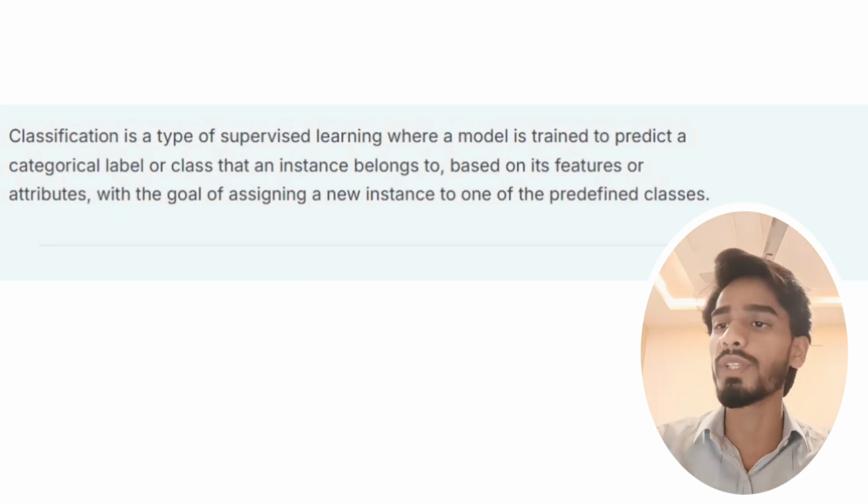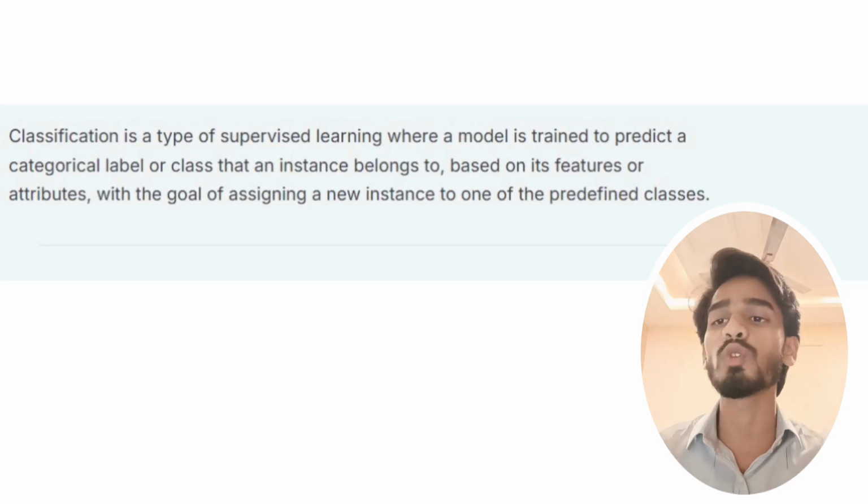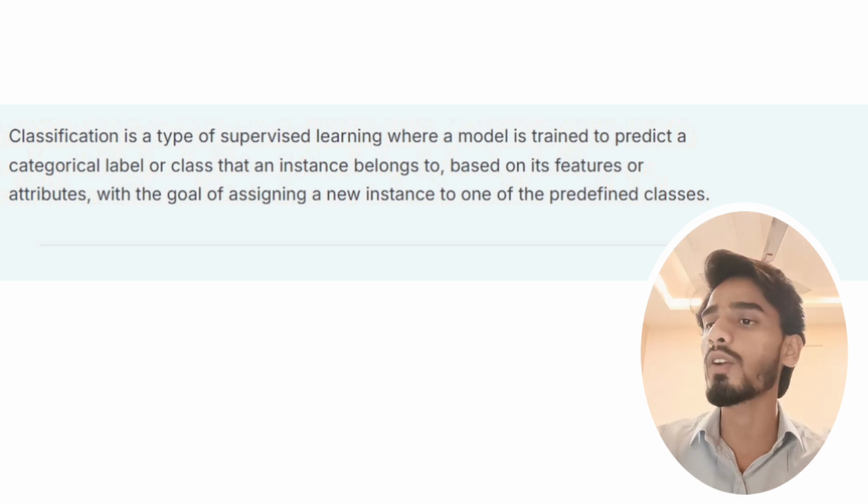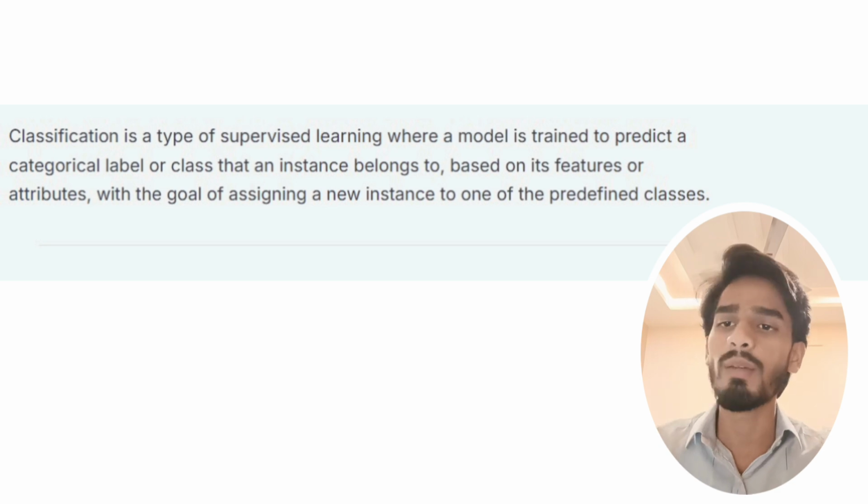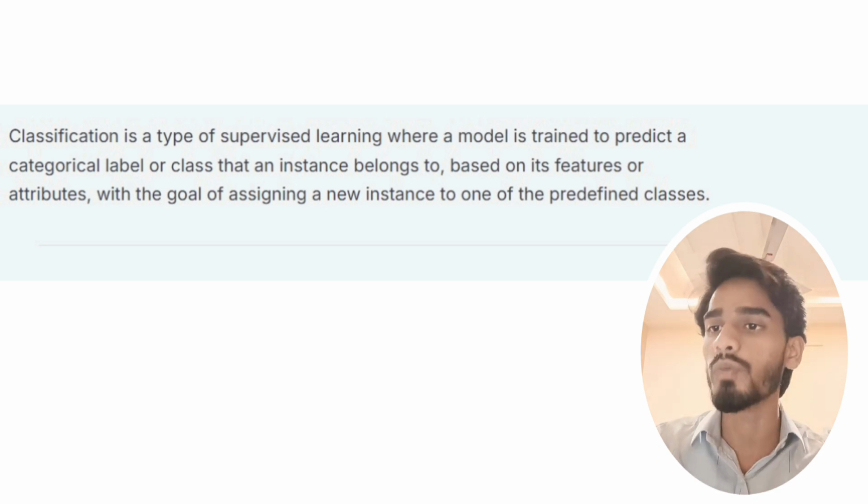Now, what is classification? Classification is a type of supervised learning where a model is trained to predict a categorical label or class that an instance belongs to, based on its features or attributes, with the goal of assigning a new instance to one of the predefined classes.